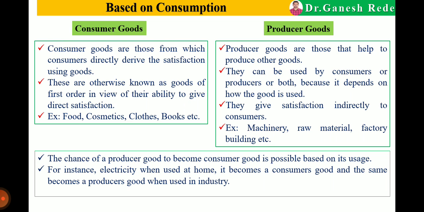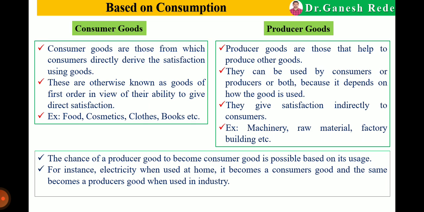Now on the other hand, producer goods means those goods which help in the production process of other goods. And producer goods are also known as goods of second order.